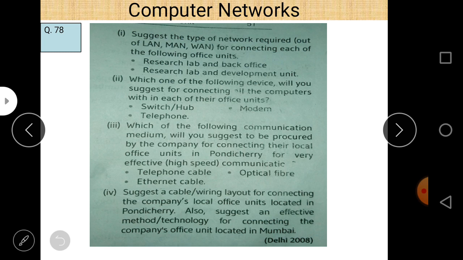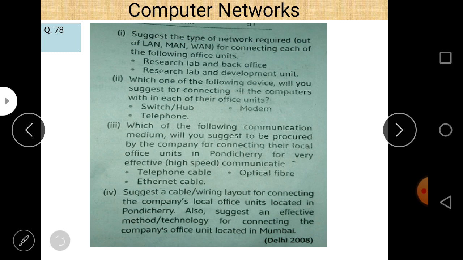And similarly, the metropolitan area network term is used to connect two different metropolitan cities. In this case, Pondicherry and Mumbai are both given, and the distance is much higher as compared to the distances within a city. So that's why we use MAN here. And when we want to connect two big countries, you can use WAN, wide area network, when the distance is in thousands of kilometers.